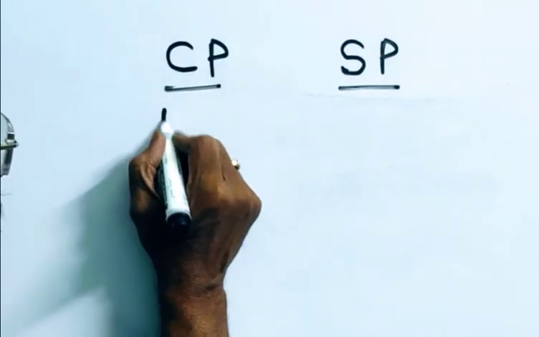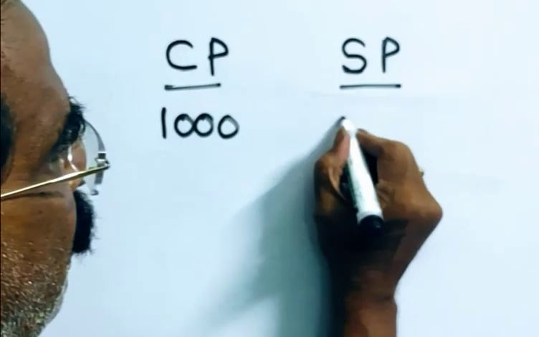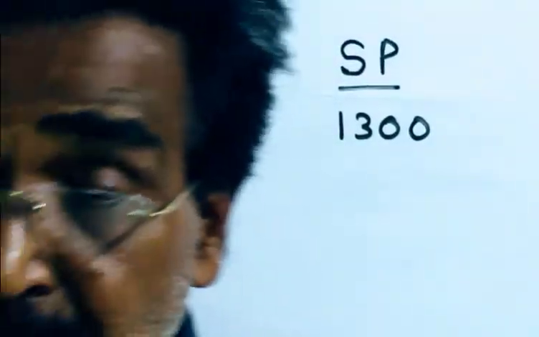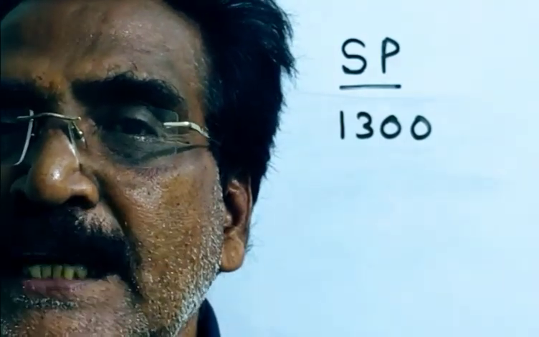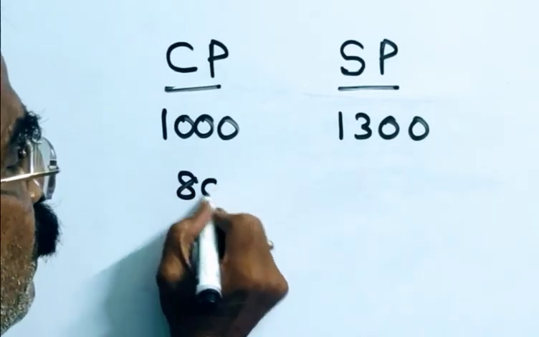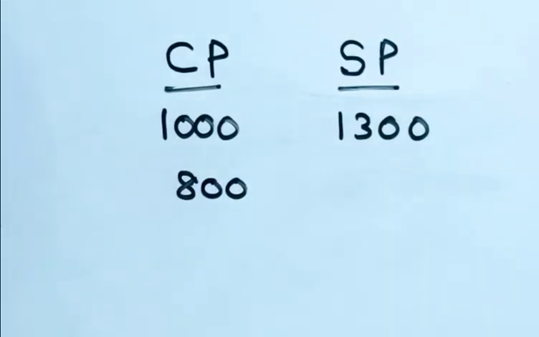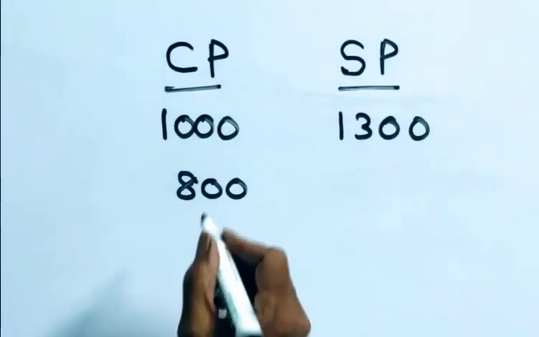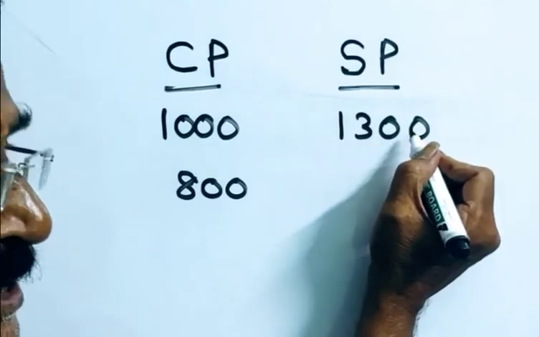See friends, a dishonest dealer sells his goods at 30% profit. Friends, selling goods at 30% profit means selling 1000 grams for rupees 1300. But by using a false weight, he is giving only 800 grams for a kg. So friends, here he is giving only 800 grams but taking money for 1000 grams, that is 1300. Friends, this is cost price, this is selling price.